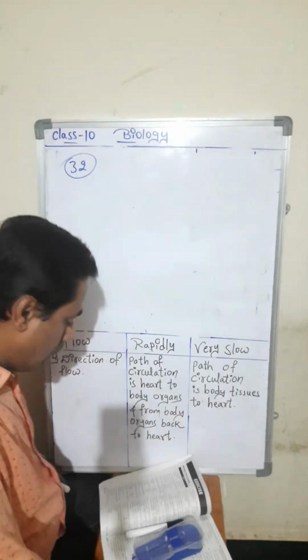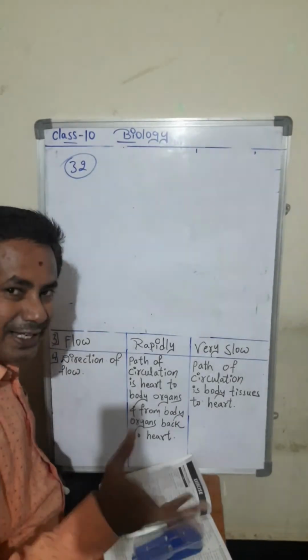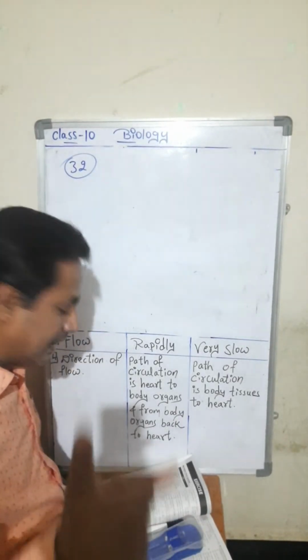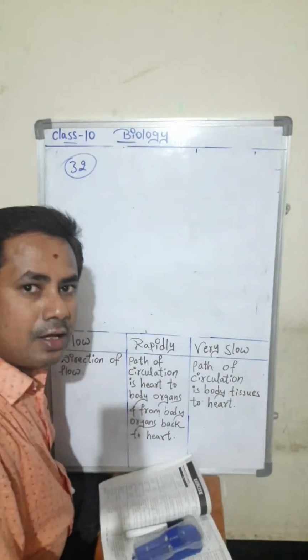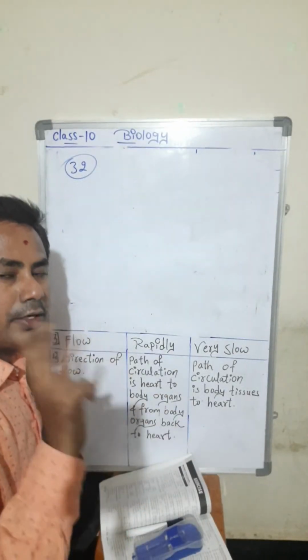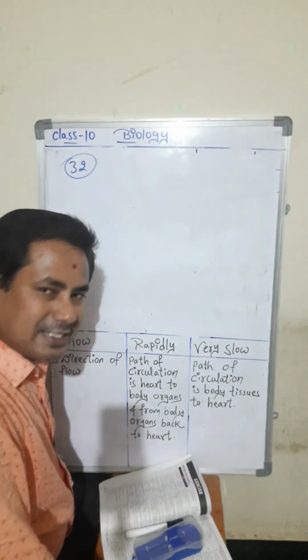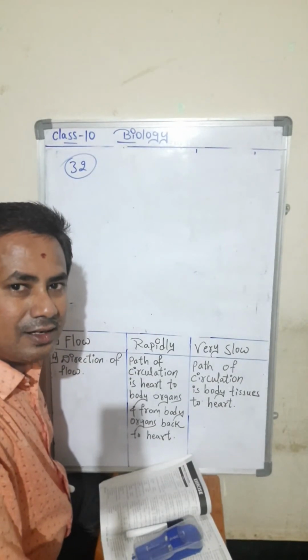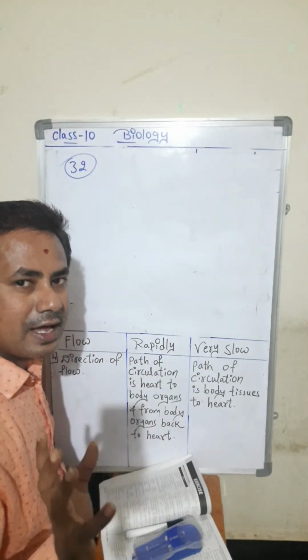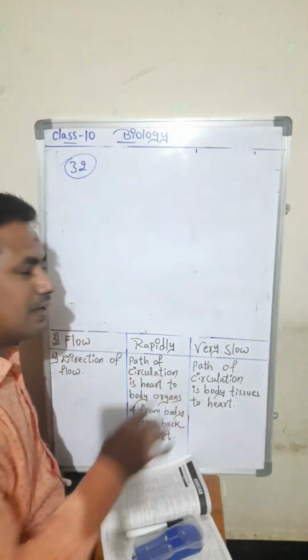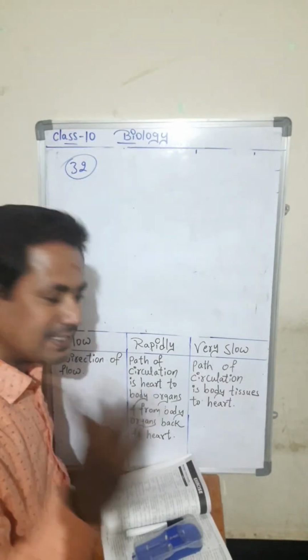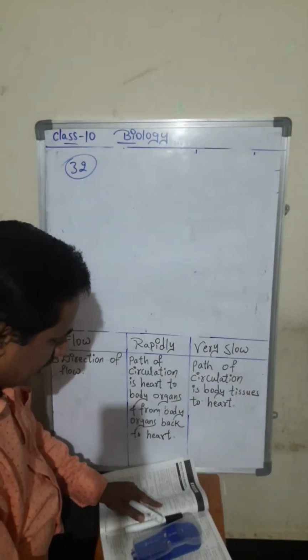Gastric digestion takes place efficiently in acidic medium. In our stomach, HCl, hydrochloric acid, is released.